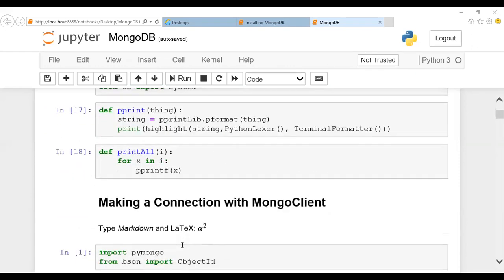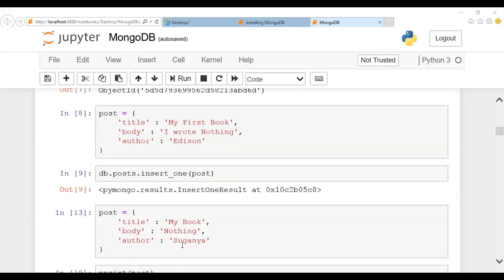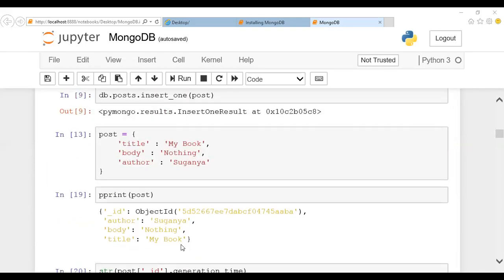Now we'll go back here. Look at here. If I want to print one particular piece of information, whatever I've inserted, if I give pprint of post, right now I've inserted this information, and if I want to retrieve it, pprint of post will give whatever information I've inserted here. It will give the author name, book, and title.